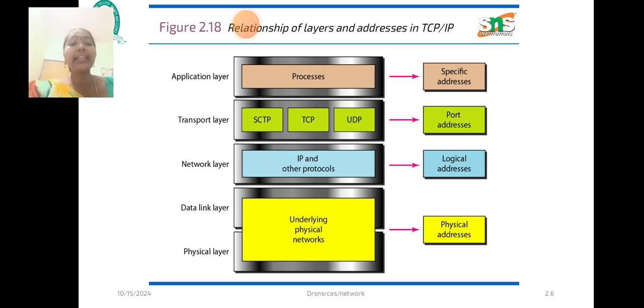Here the physical addresses follow the underlying physical networks, which is the data link layer. In the network layer, IP and other protocols are mainly used for the logical addresses. In the transport layer, the Transmission Control Protocol is used, and at the same time the User Datagram Protocol is used for the port address. And next we are going to see the application layer. This is used for the process, for the specific address.